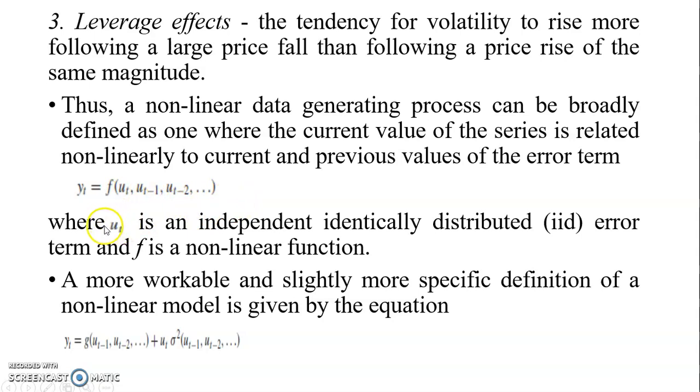And we assume that this error term is also IID, which is independent identically distributed. Okay, so that is basically what we want to look at.